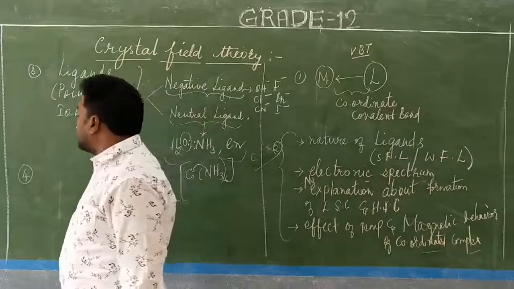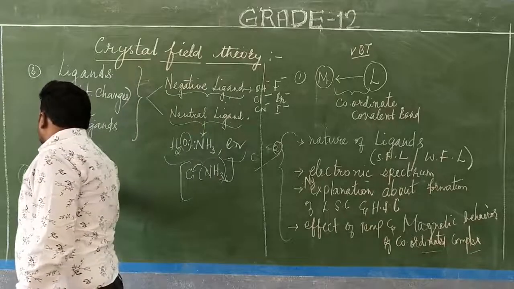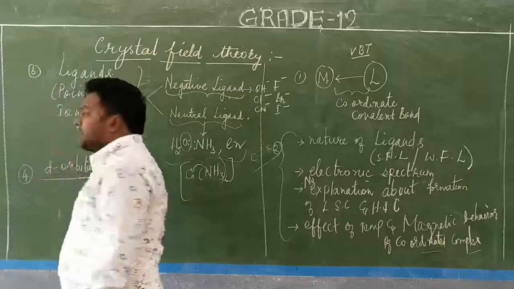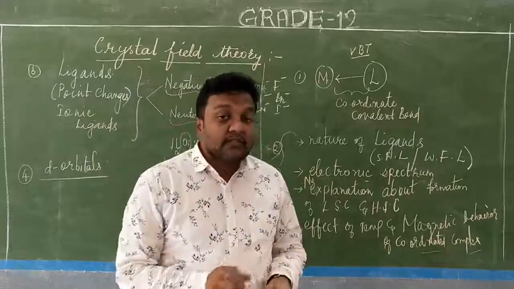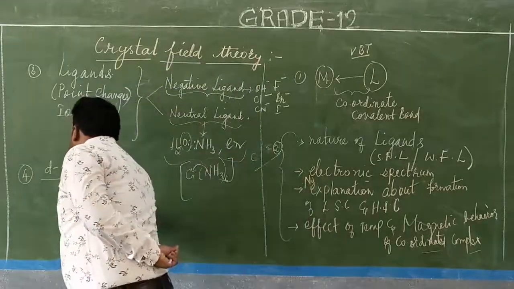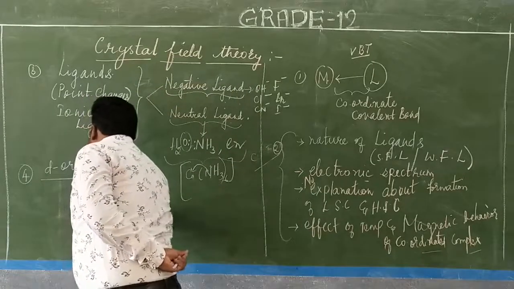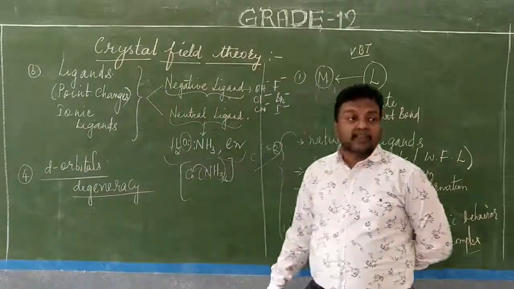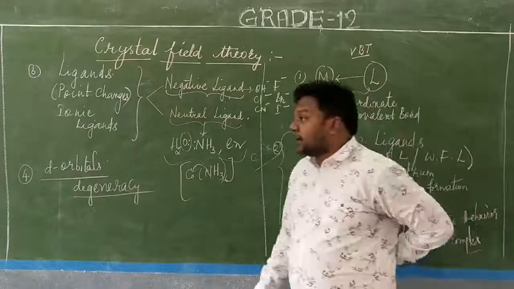Fourth point. Now coming to the d orbitals of the central metal, which is very important. Why? Because the d orbitals have a tendency of undergoing degeneracy.